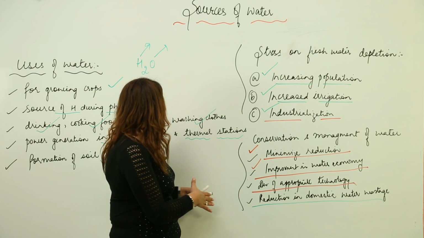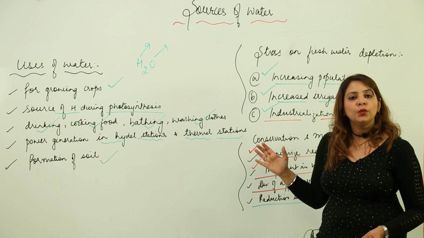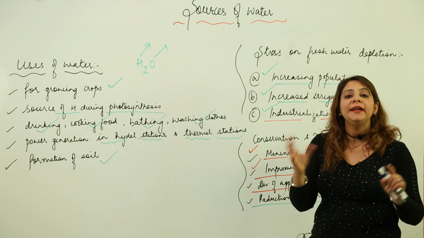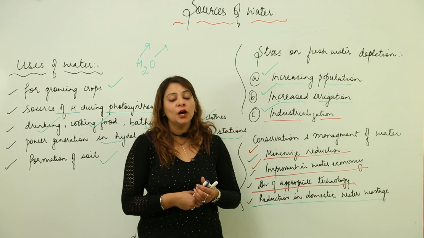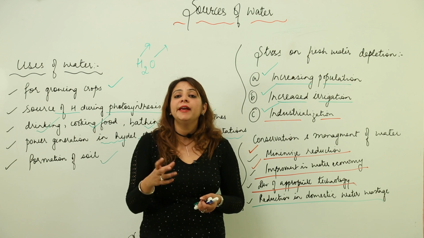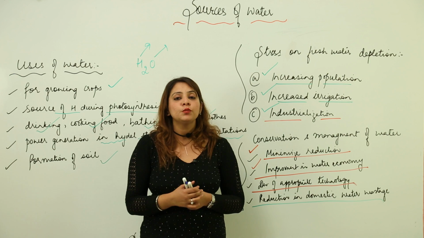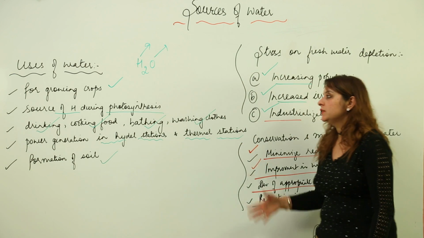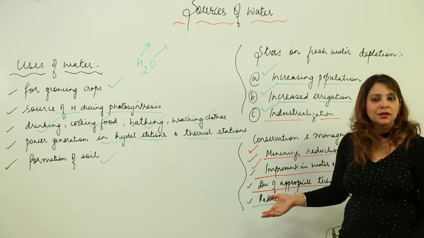So this is all about the basic use, why the natural resource water is under stress, and how it can be conserved, or what kind of management can be done in order to make our natural resource stress free. Now we are going to discuss rainwater harvesting, because our only major source of fresh water is the rainwater. So we will discuss that now. Before we start, just do it. These things are important because you should be familiar with them too, right?